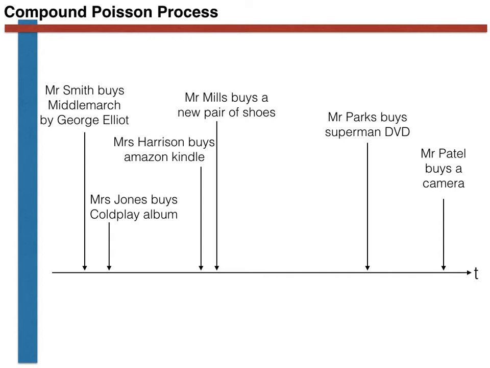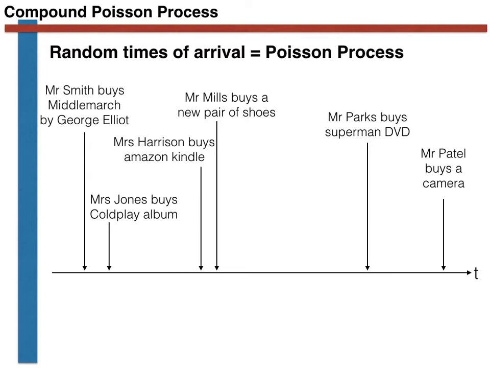If we think about this from the point of view of Amazon, these people's purchases arrived at random times. Amazon has no reason to know why these people are in need of these particular items at these particular times. We have learned to deal with processes that occur at random times, however. We can model a counting process, in this case a model that counts the number of purchases, using a Poisson process. Why is this not sufficient here?